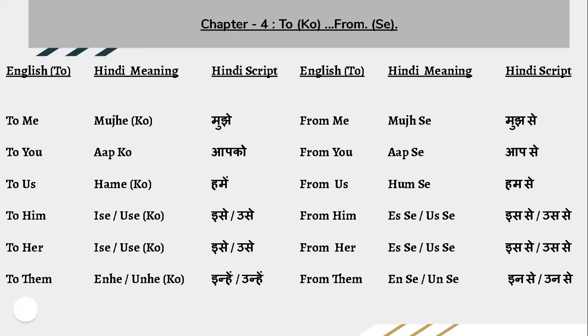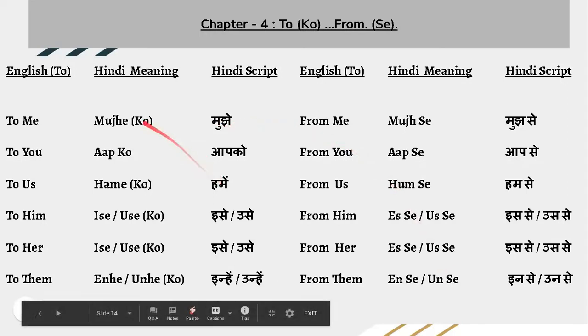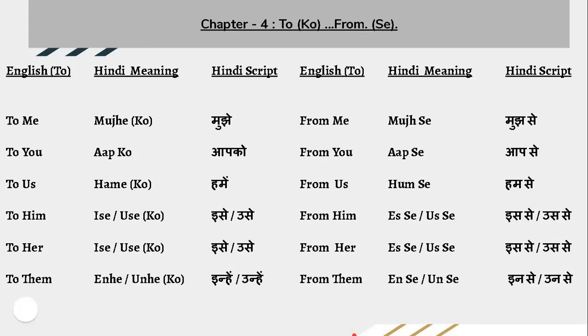At last, I want to say one more thing. As exceptions are always there, similarly, here also the same. Like talk to him. In that, for to, ko will not be used. In this case, se will be used. But these kind of situations are very rare, that you will learn with the time and practice. Now, finally, we reach the end of chapter 4. Did you notice one thing here? You can see that I didn't give any sentence example here.